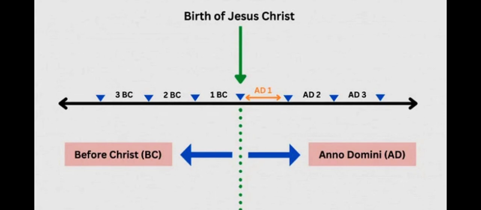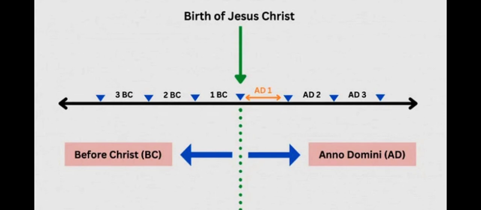And the 0 year is the year in which the birth of Jesus Christ happened. So the year in which the birth of Jesus Christ happened is denoted as 0, and the years before the birth of Jesus Christ are denoted by BC, that is Before Christ, and the years after the birth of Jesus Christ are denoted by AD, that is Anno Domini, right?